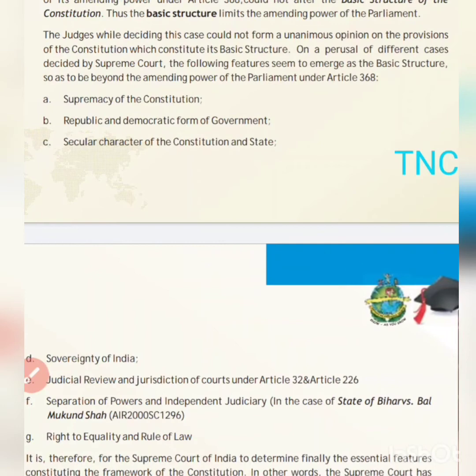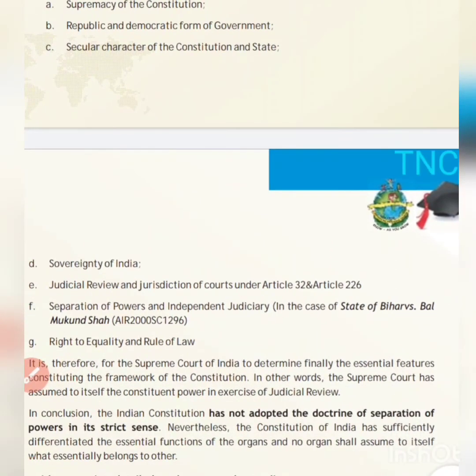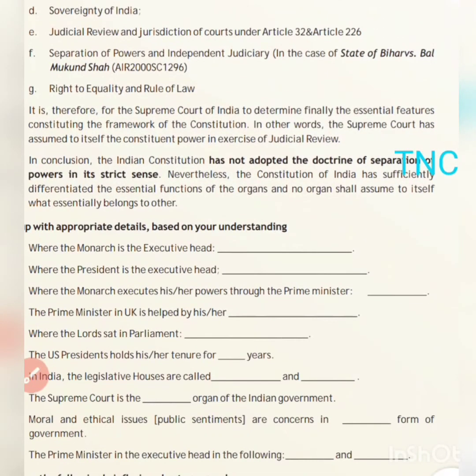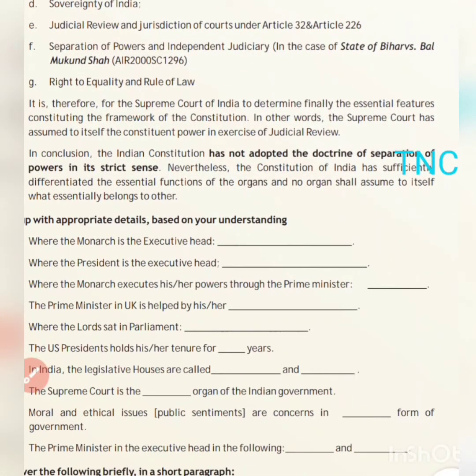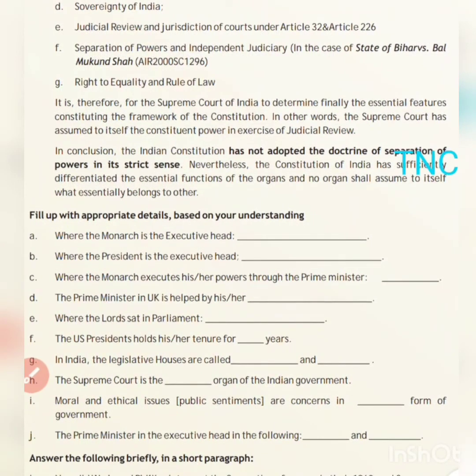So here are some matters which come under the basic structure, and so the Parliament cannot amend them. Supremacy of the Constitution, that the Constitution will be the supreme law. Okay, the judiciary is also below the Constitution, the government is below the Constitution, and all the civilians are obviously below the Constitution. Republic and democratic form of government should be maintained in India. Secular character should be there, meaning there should be no official religion of the country. Okay, we will respect all the religions equally.